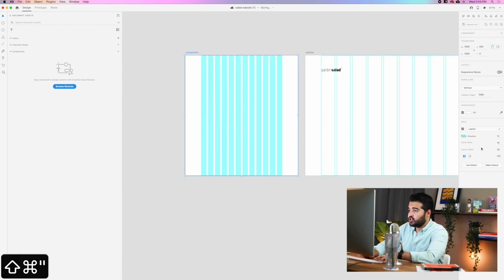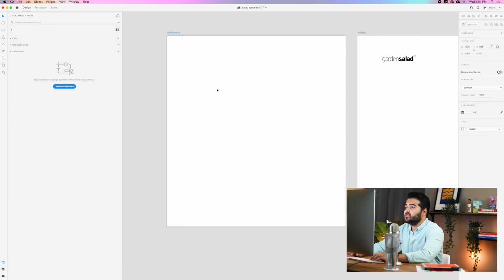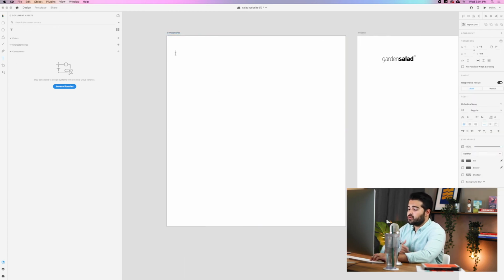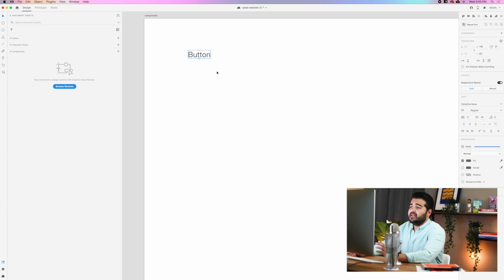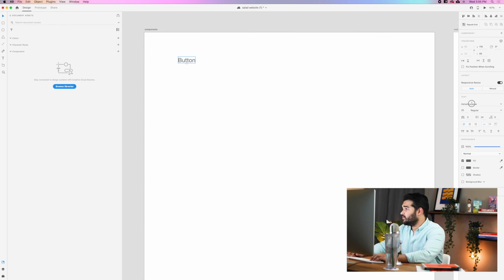Now we're going to work with the components. I'm going to hide the grid right now so we can work on creating the components. One of the fonts that I want to use for this website in particular is going to be Roboto, from Google. I'm going to create a component for the menu buttons. Let me show you how I'm going to do it. For this button, I wanted to have a bit of a different typography first of all, so it's going to be Roboto.